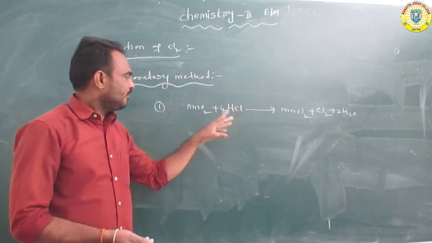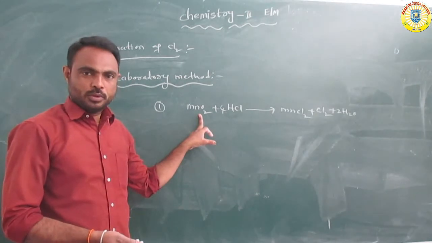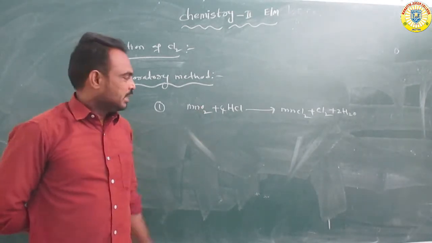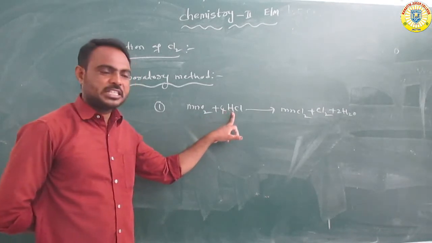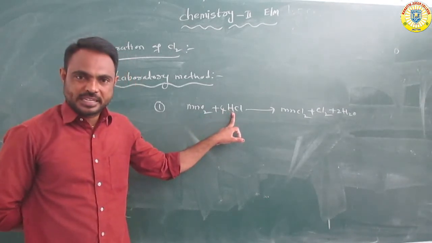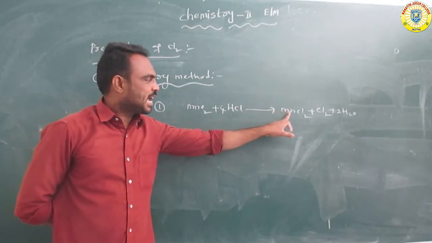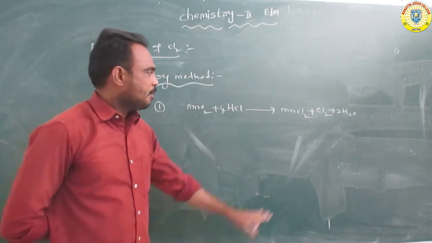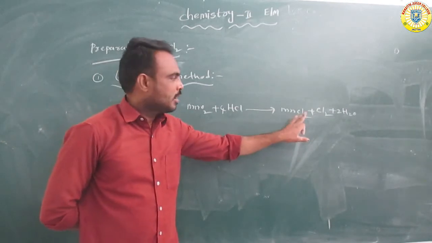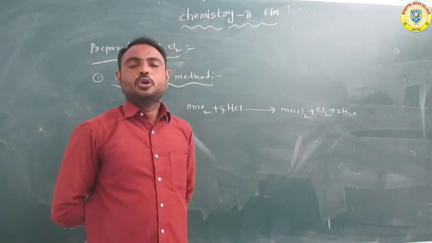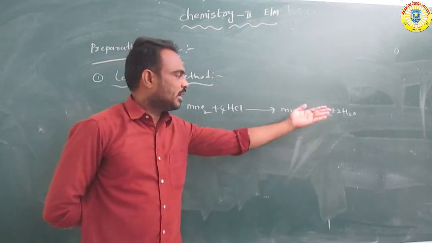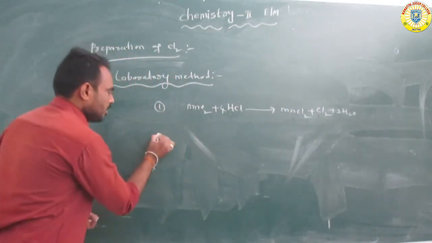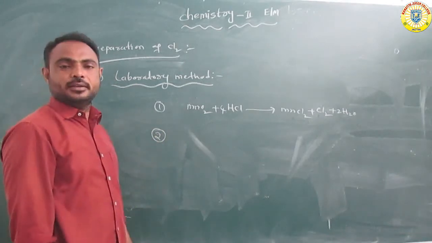In this method we have taken MnO2. MnO2 means manganese dioxide. This manganese dioxide reacts with hydrochloric acid to form MnCl2, manganese chloride, and next chlorine, and further water molecules. Next, a very important method.